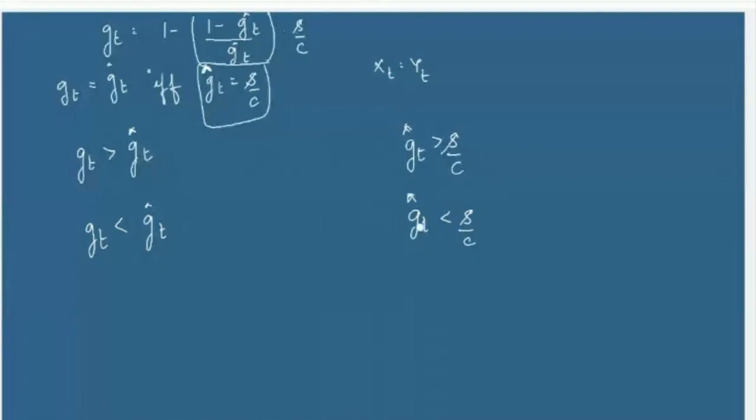And if investors expect their growth rate to be less than S by C, then the actual growth rate would be less than what the investors have expected. So, in a way, you notice in this model that the markets are actually giving opposite signals. The ideal balance is to identify this number S by C.